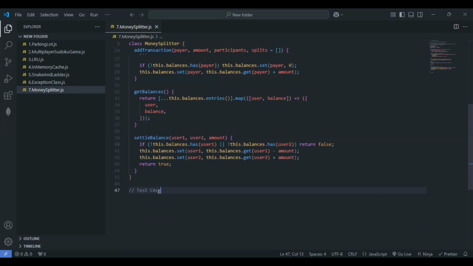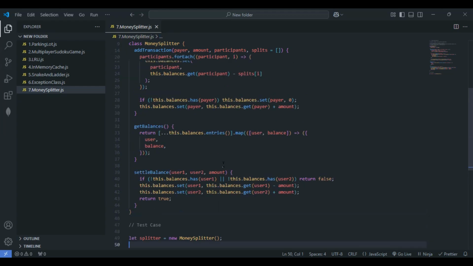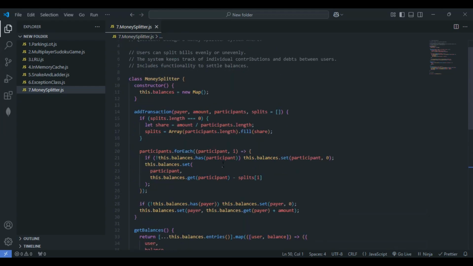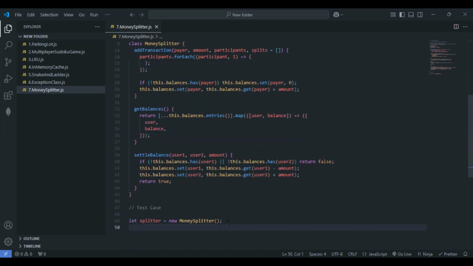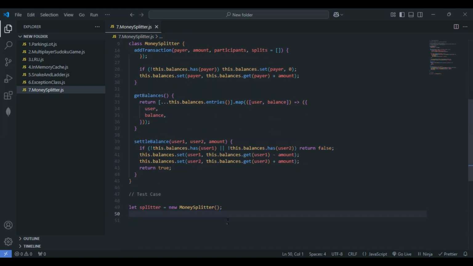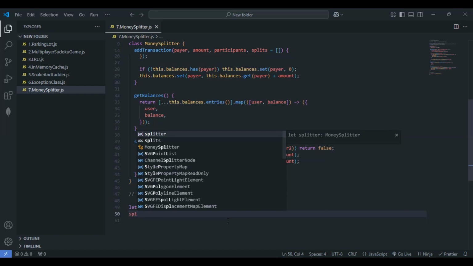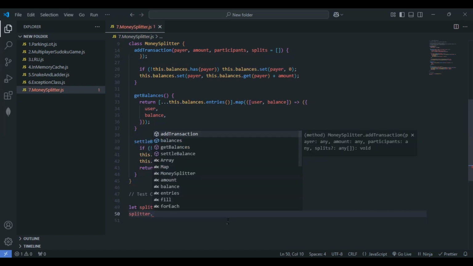Let's just give here test case. So let me come here and give test case. I'll just make use of the variable name splitter. Just give here new MoneySplitter. This is fine. Did I do anything wrong here? Just give me a second here. This is fine.